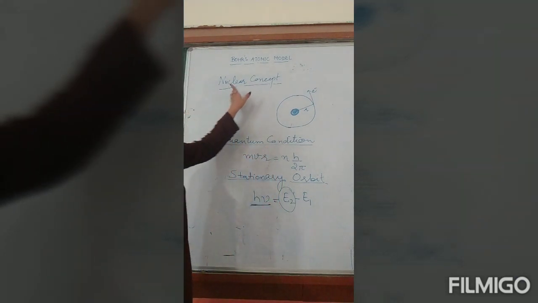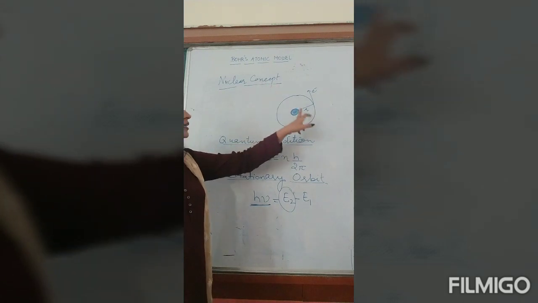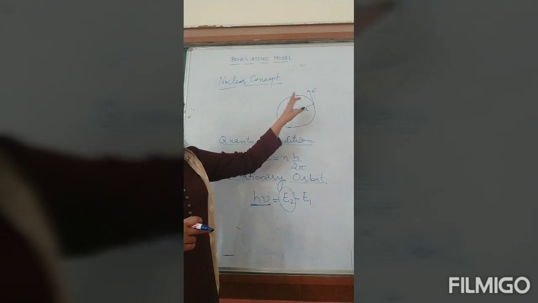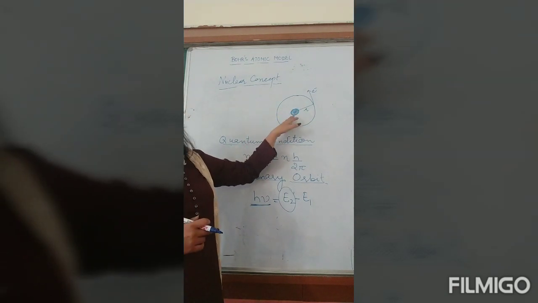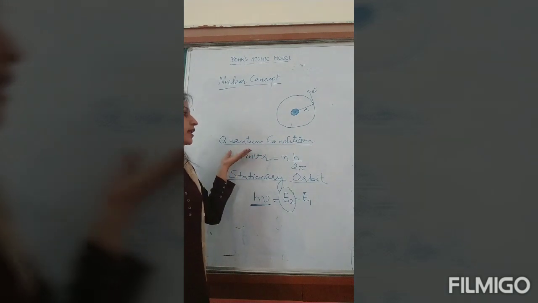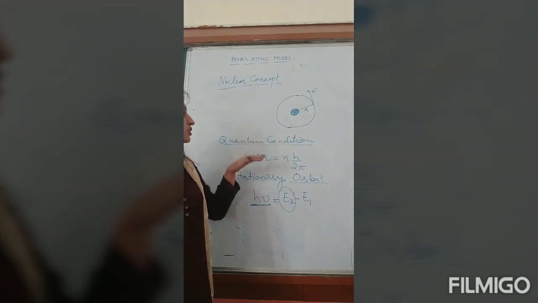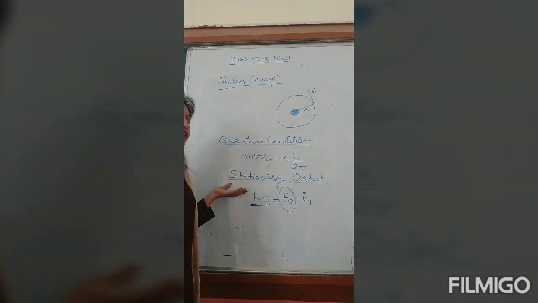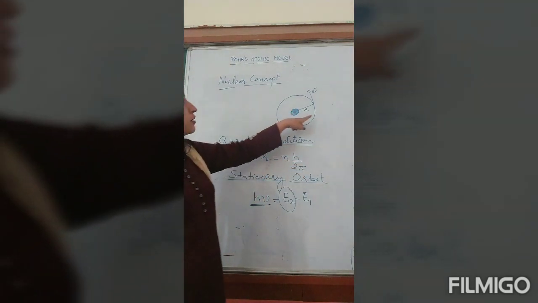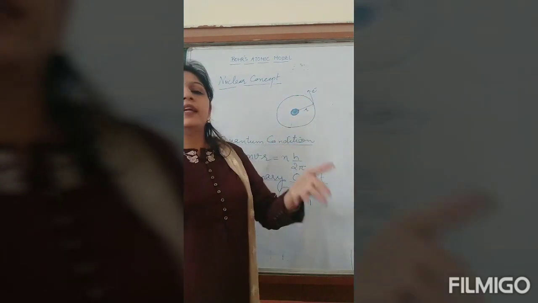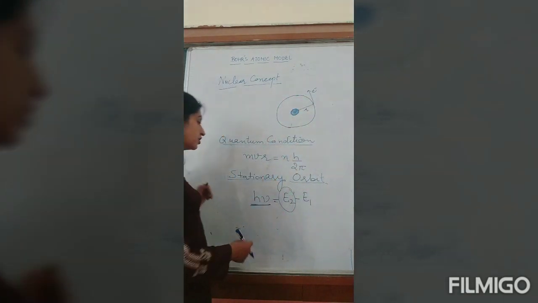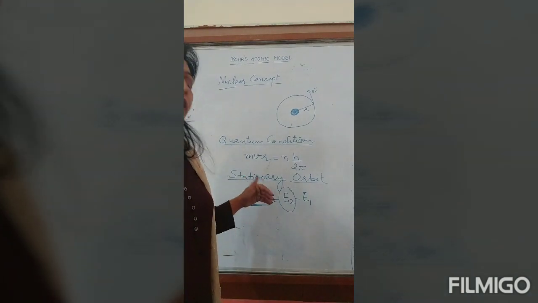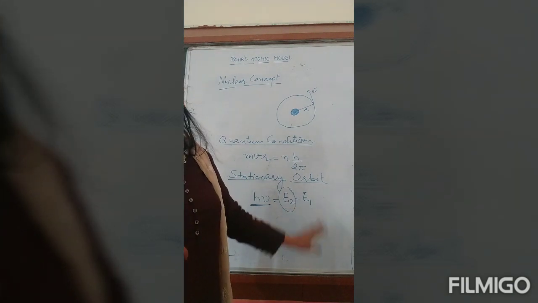Once again, let's quickly revise. Nuclear concept: every atom consists of a nucleus at its center and electrons are revolving around it. The whole mass and positive charge is concentrated in the nucleus. Then only those orbits are possible in which angular momentum is an integral multiple of h upon 2 pi. Then stationary orbits: when electrons are revolving around the nucleus, they will not radiate or absorb any kind of energy. After that, the frequency condition: whatever energy is radiated or absorbed is given by the formula E2 minus E1.